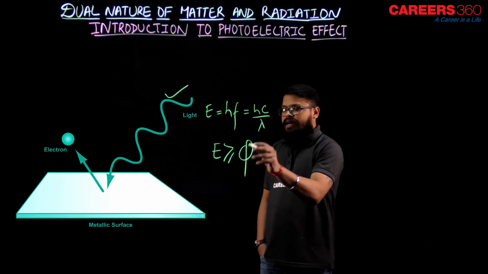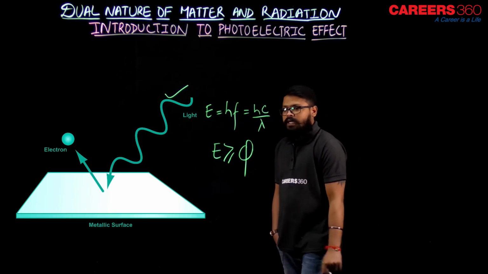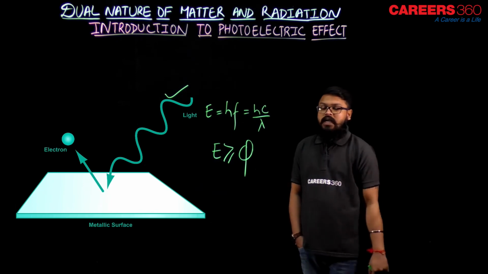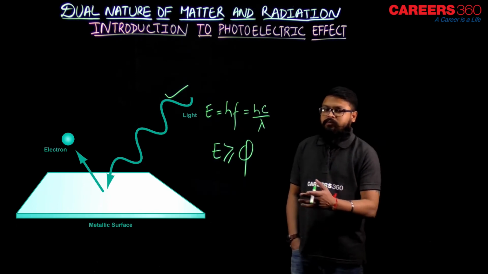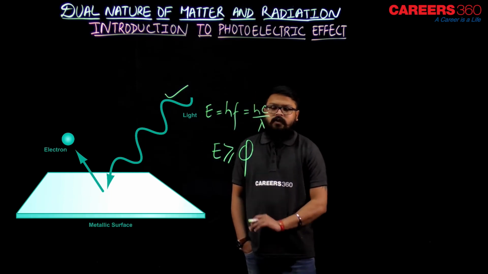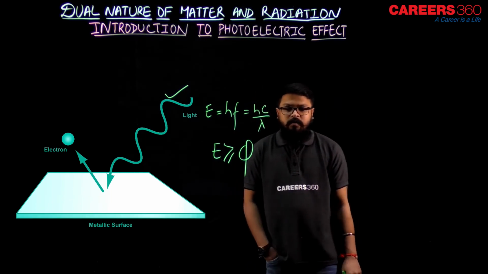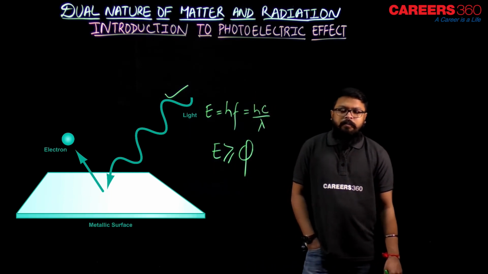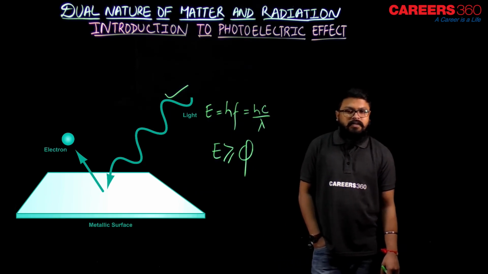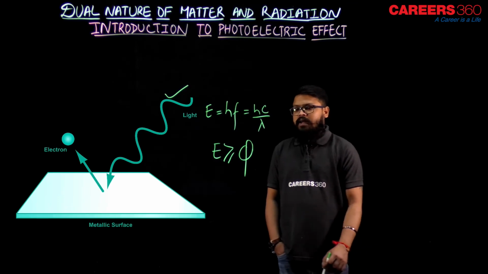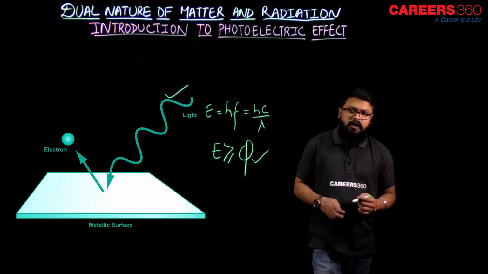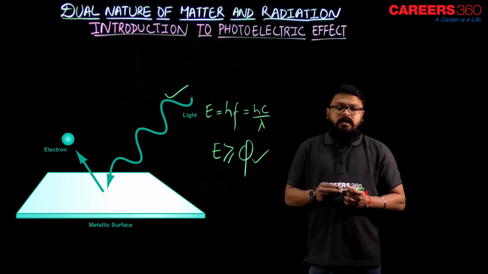But if the energy is greater than the work function, then the electrons would be emitted, and those electrons are called photoelectrons, and they would be moving with some energy. Clear? So what is the photoelectric effect? It is nothing but the emission of photoelectrons because of electromagnetic radiation on the metal surface, and the energy of the electromagnetic radiation must be greater than the work function of the metal surface.